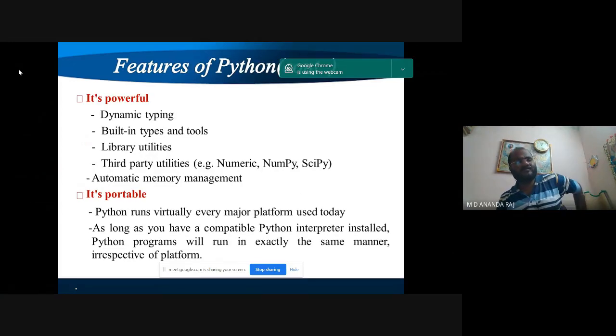It is very powerful because it is a dynamically typed programming language. No need to mention the data type for any variable. It will take it automatically by seeing its value. It has built-in types and tools, library utilities, and third-party utilities. So you get NumPy, SciPy, all these things. Automatic memory management. Python runs on virtually every major platform used today. As long as you have a compatible Python interpreter installed, a Python program will run in exactly the same manner, irrespective of the platform. So it will run smoothly on any platform.